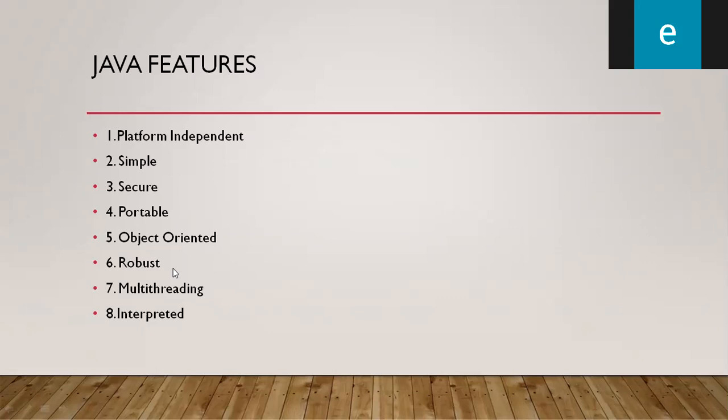And coming to another one, memory management. Memory management in the sense that whenever an object is created, the memory will be allocated automatically. Already you have learned in C language variable creation and allocation of memory for a variable. For that memory allocation purpose, in C language you have learned the pointers concept.